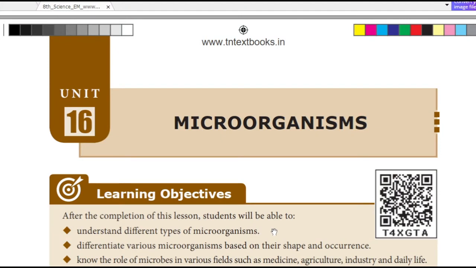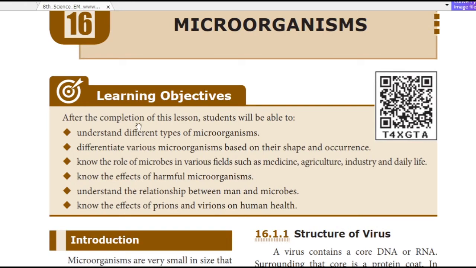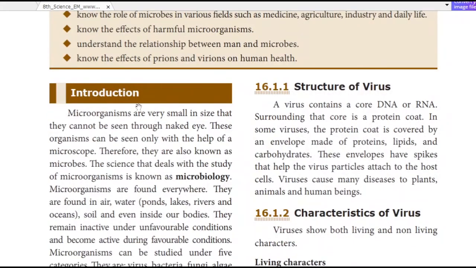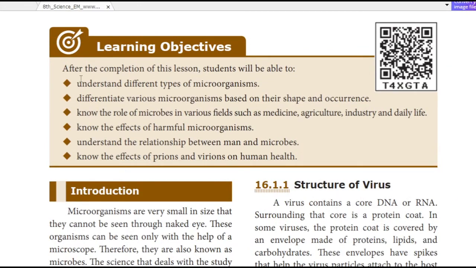Hello children, in this class we are going to see microorganisms, 8th standard term 1, in the science subject. Okay. So let us see the introduction. Before that, what we are going to see in this lesson.